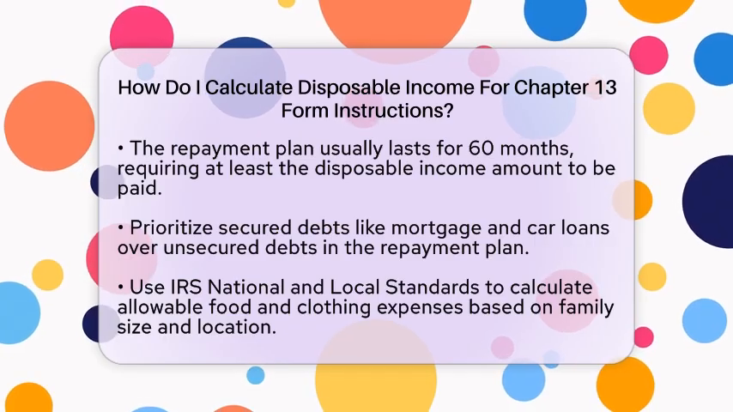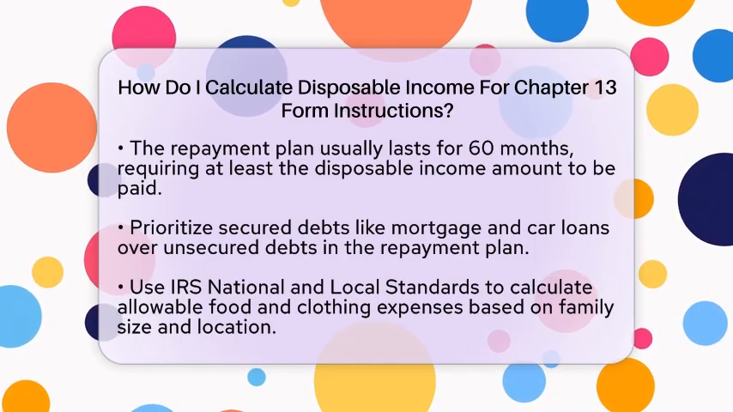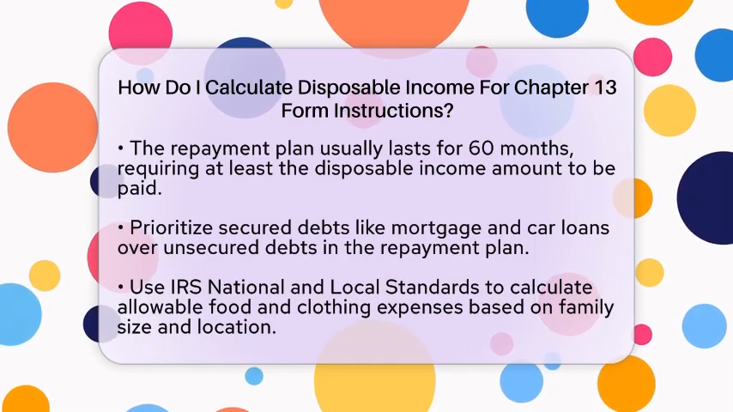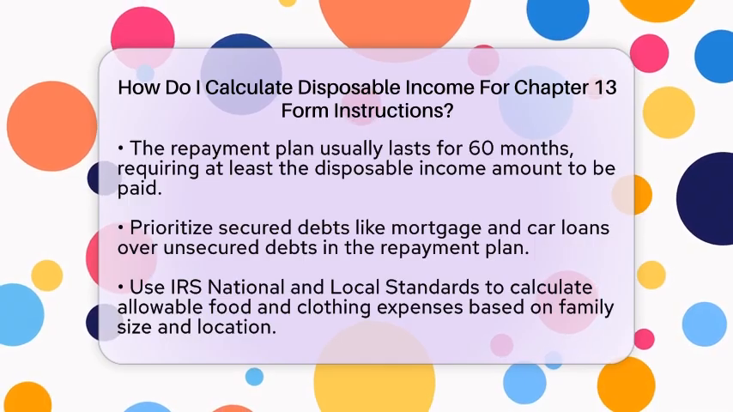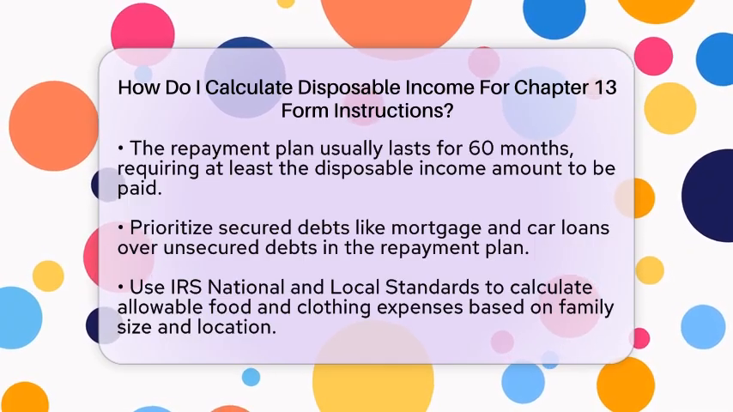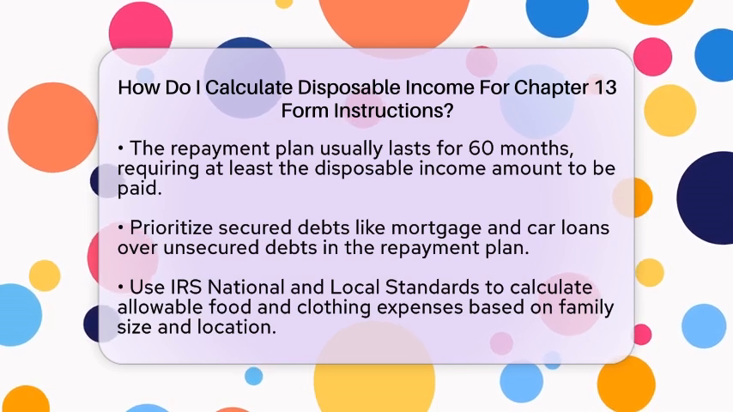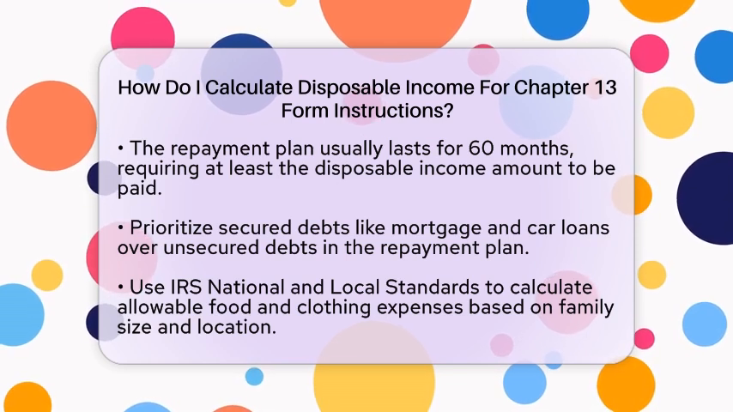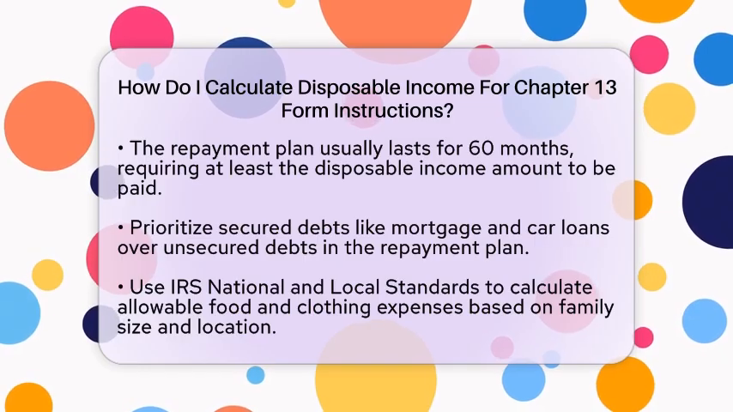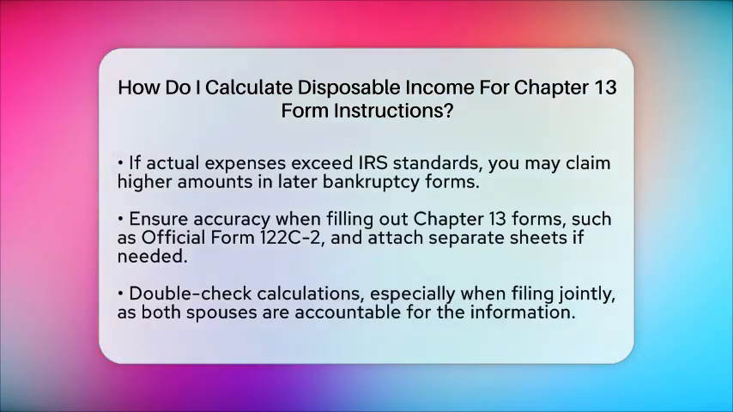these obligations are met. When calculating certain expenses, such as food and clothing, you will use the Internal Revenue Service national and local standards. These standards provide guidelines on how much you can deduct for these expenses based on your family size and where you live. If your actual expenses exceed these standards, you may have the opportunity to claim those higher amounts in later sections